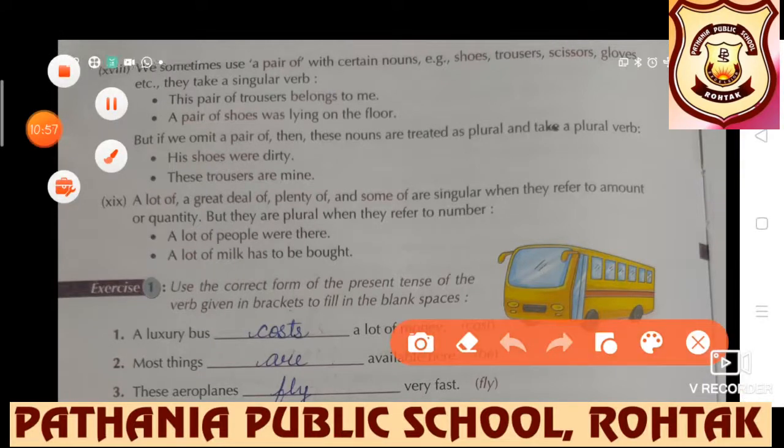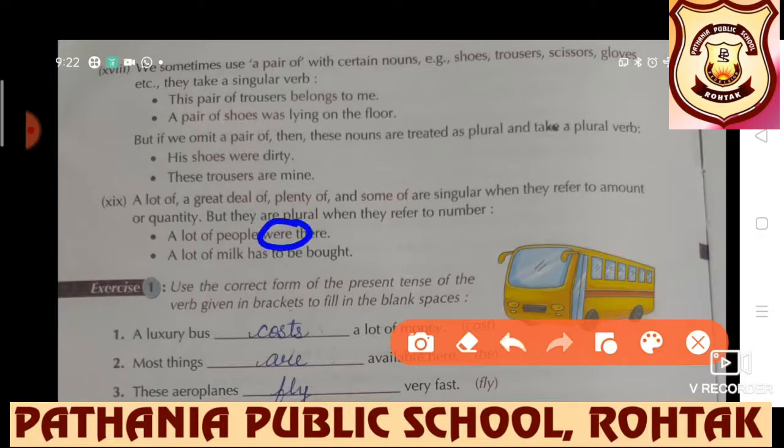Next and last point. A lot of, a great deal of, plenty of, and some of are singular when they refer to amount or quantity, but they are plural when they refer to number. A lot of people were, a lot of people are, a lot of people have. These all are plural verb forms which we use with a lot of, a great deal of, plenty of, etc. A lot of milk has to be bought.